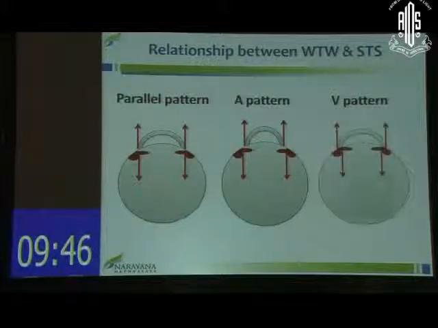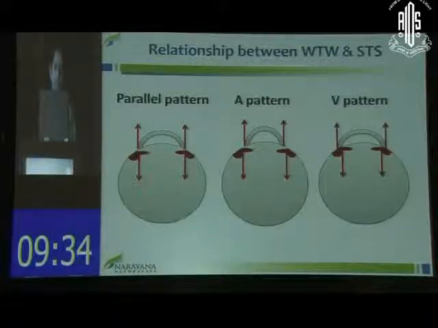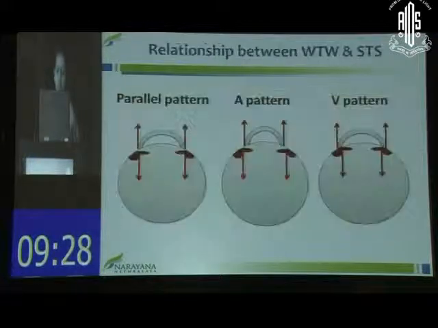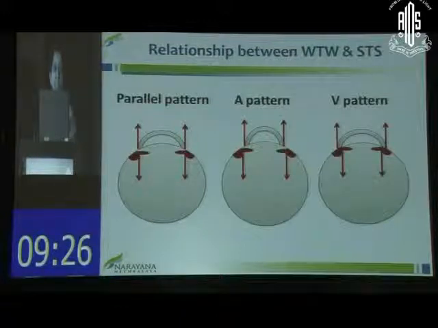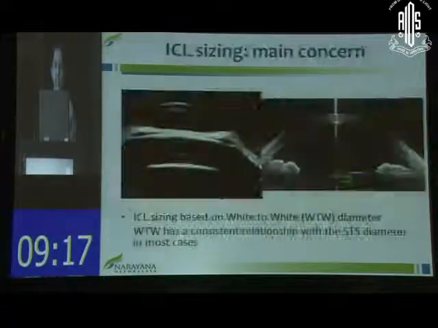The relationship may vary. Like the second picture shows a pattern where the sulcus may be slightly wider as compared to the white-to-white distance. This is true in Orientals, and so a lens touch would more commonly be found in such a population. Whereas in Asians, in whatever cases we've done, usually the sulcus tends to be a little bit narrower than the white-to-white distance. So in our population, a high vault is not that uncommon, but a lens touch is quite rare.